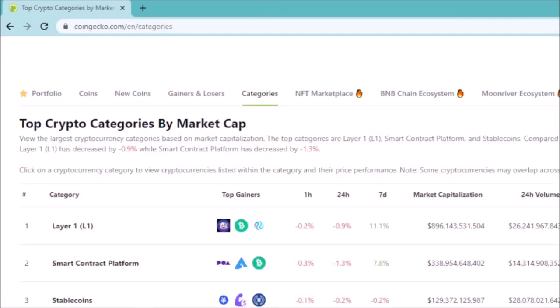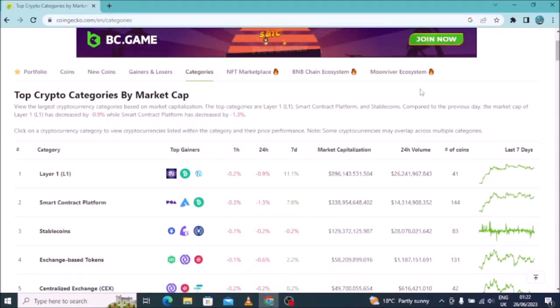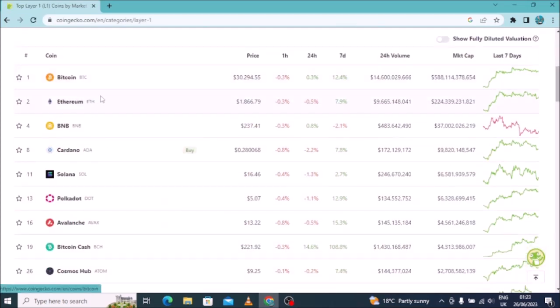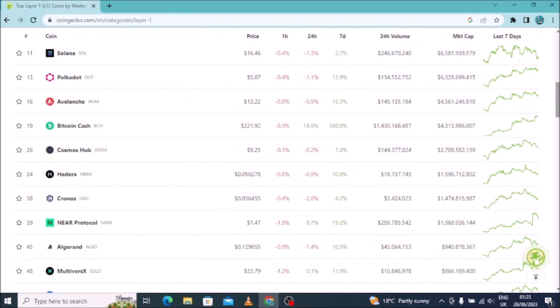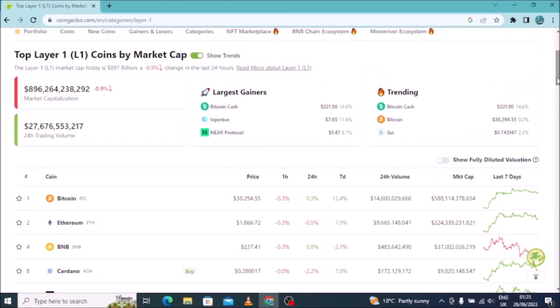When you come on categories, you'll find top crypto categories by market cap, how they are ranked according to their market cap. So you can find coins in layer 1, and when you click on layer 1, they will show you all coins in layer 1, as you can see from here. You can click here and see exactly these coins, all of them have their own blockchains. That's why they are called layer 1 coins.